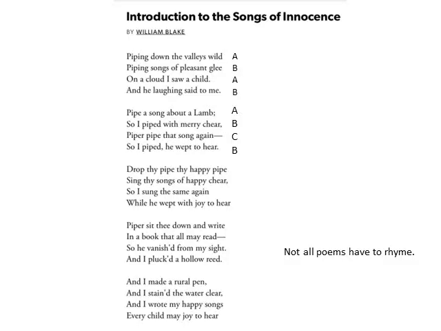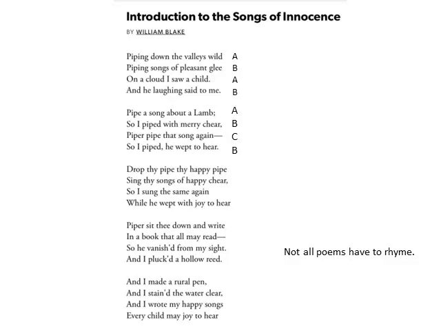Now look at the second stanza. Pipe a song about a lamb, so I piped with merry cheer. Piper, pipe that song again, so I piped, he wept to hear. So here, lamb doesn't rhyme with anything. Cheer rhymes with here. Again doesn't rhyme with anything.